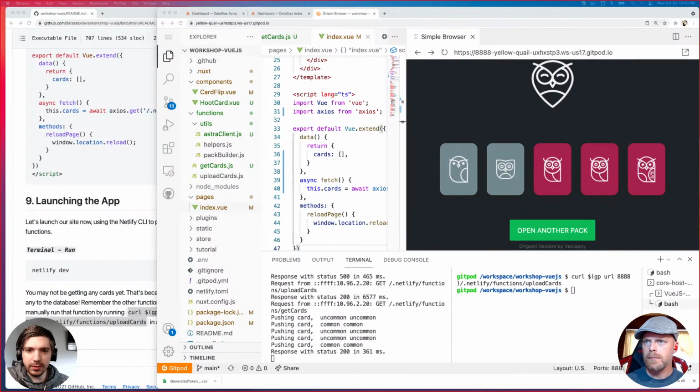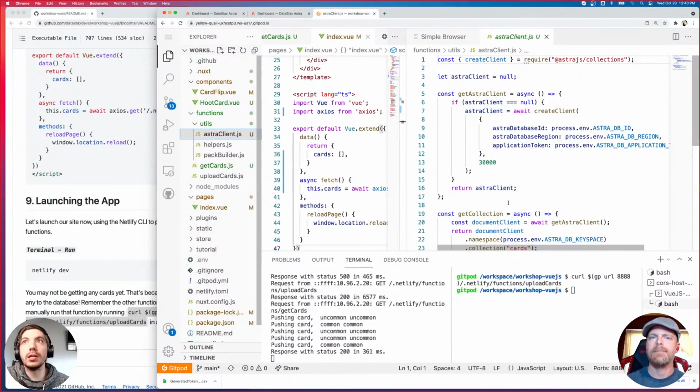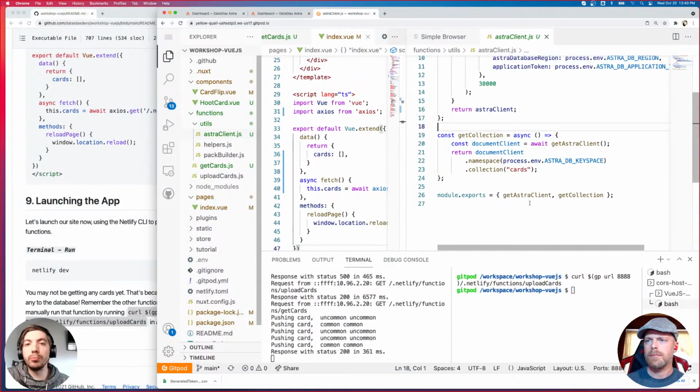Gaming: Python script, getting response with status 500. Well, first off, this is JavaScript, not Python script. Getting response with status 500. Try it again. See if maybe the communication to your database didn't work the first time. Double check your Astra client, because if your connection to your database isn't set up correctly, that would also cause it to fail. So just make sure that this is copied straight out of the GitHub, and this is pretty boilerplate code, other than the specific collection that we're using.